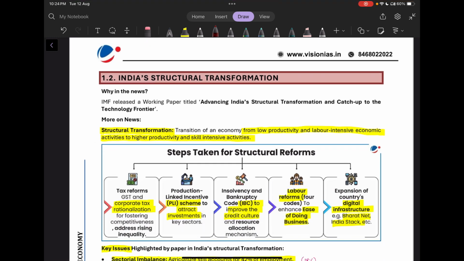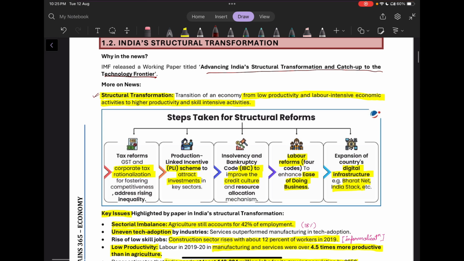Now moving on to the next topic, that is India's structural transformation. So why is this in news? So recently IMF released a working paper. You don't need to remember the title. The title is Advancing India's Structural Transformation and Catch Up to Technology Frontier. So what is basically structural transformation? So it is the transition of an economy from a low productive and labor intensive economic activity to higher productive and skill intensive activity. So this is very simple.